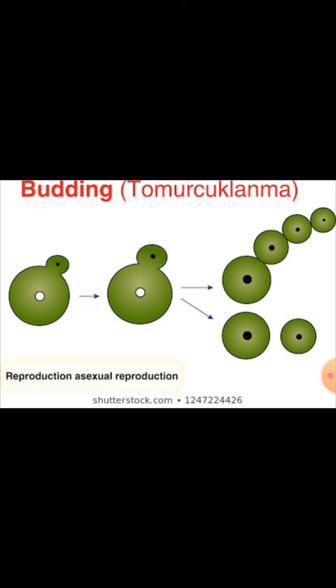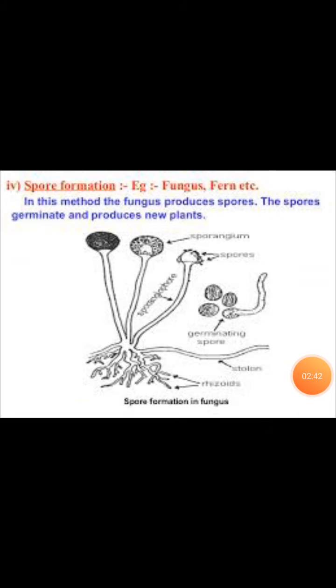Also reproduction by spores, for example in fungi, especially by conidiospores, such as Aspergillus and Penicillium.